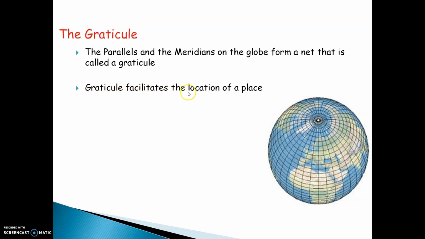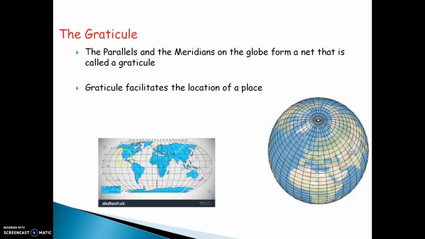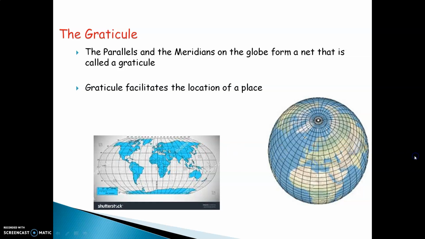Graticule facilitates the location of a place. You must have seen a globe or a map, and on that you have longitude, you have latitude, and various countries shown over here. So if you want to know the location of any country in the world, you can do it with the help of longitude and latitude. The blue color shown over here are the names of various countries in the world.